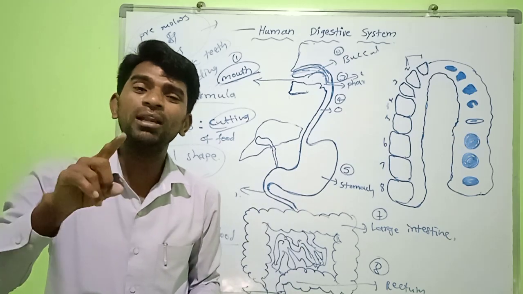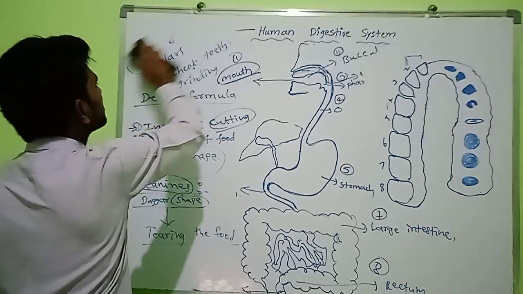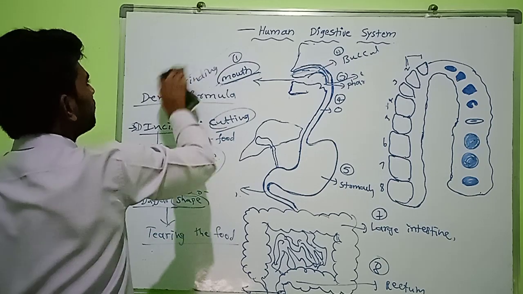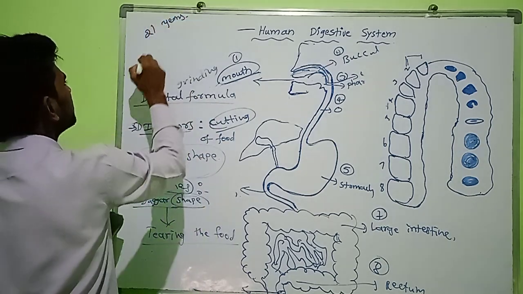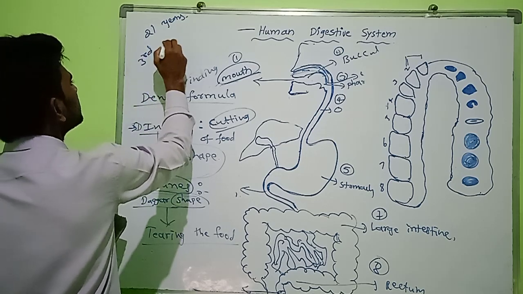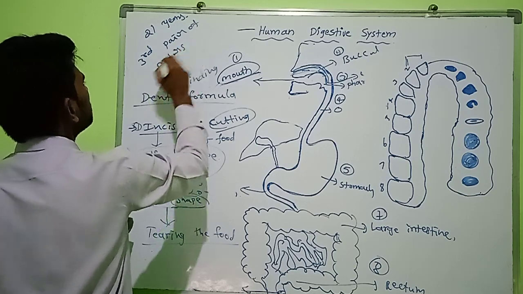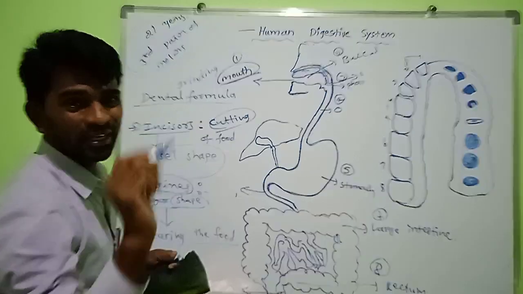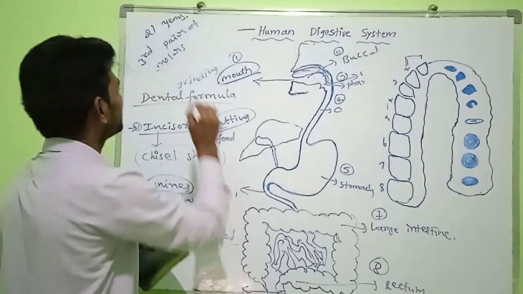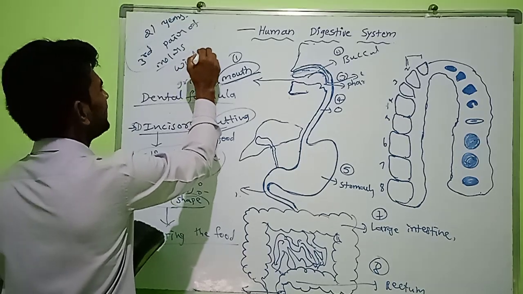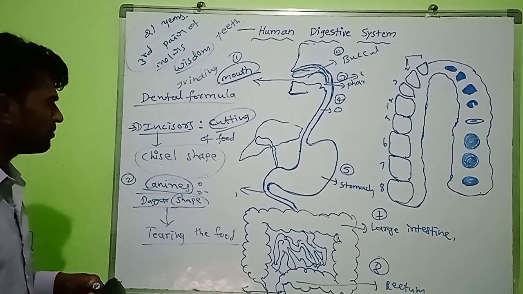The third pair of molars comes at the age of 21 years. These teeth are called wisdom teeth.